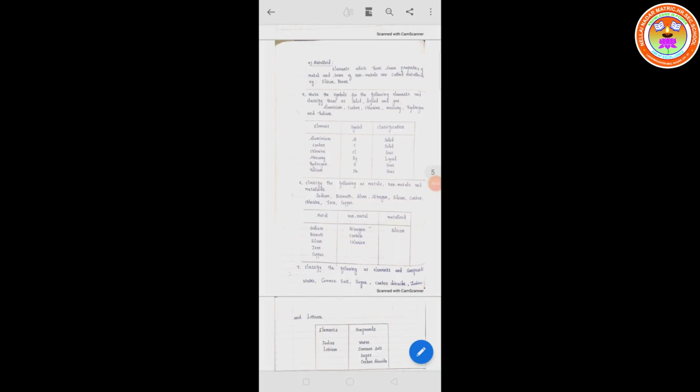For this session, we are going to discuss the short answers of the remaining questions. So, starting with question number 5. Write the symbols for the following elements and classify them as solid, liquid, and gas.